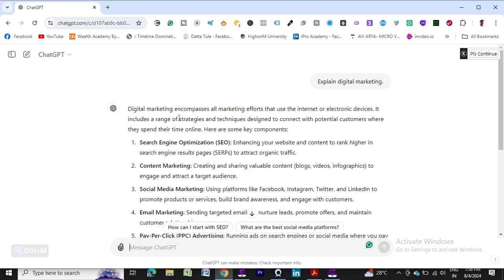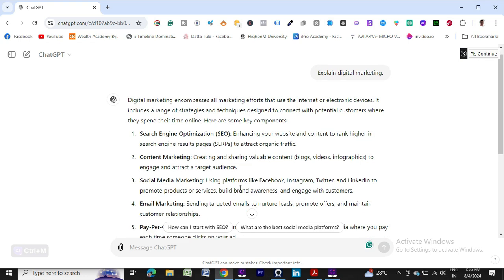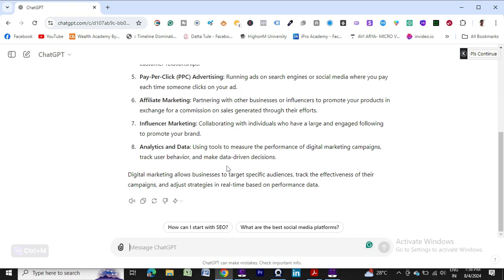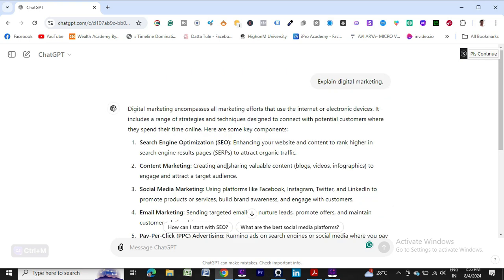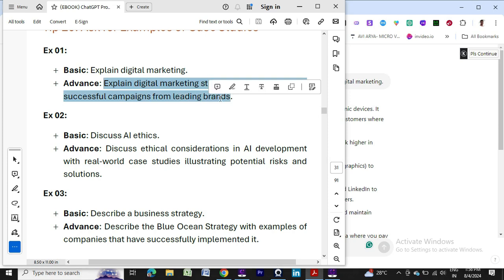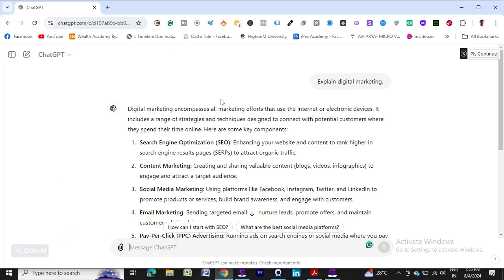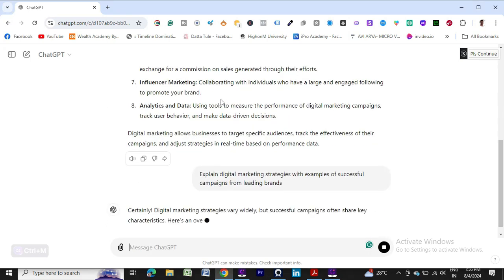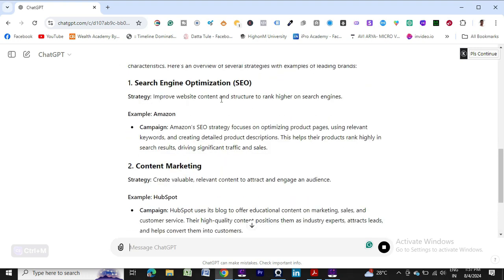So digital marketing encompasses all marketing efforts that use the internet and electronic devices: search engine optimization, content marketing, social media marketing, email marketing, pay per click (PPC) marketing, affiliate marketing, influencer marketing, analytics and data. So all the detailed information it has provided. But I don't want this broad answer. I want examples with leading companies, the reputed brands or companies that are following the same strategy. So I need the examples. Now see the tailored, personalized things you will get.